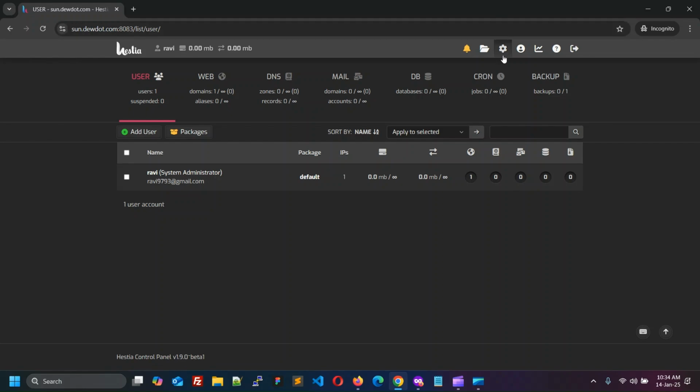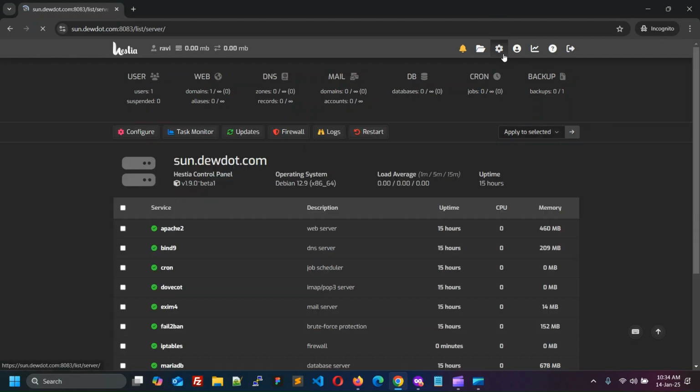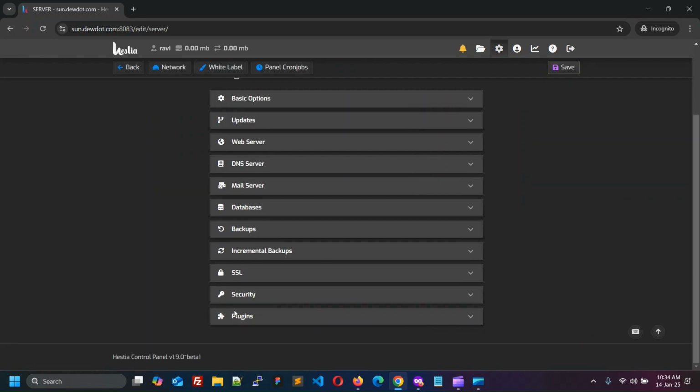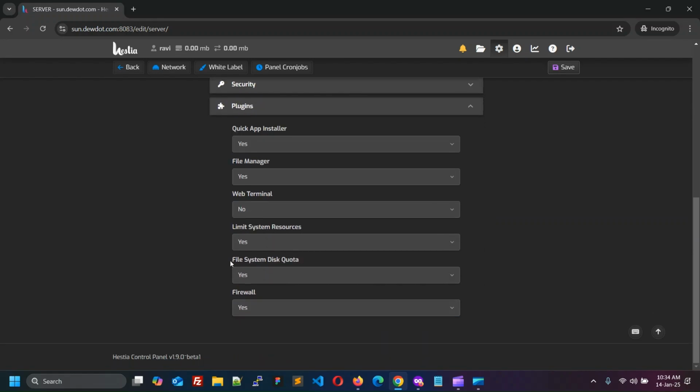Click Server Settings icon located in top bar. Now click Configure button. Scroll down and expand Plugins section. Here you will find the option of Limit System Resources. Set this to Yes and save.